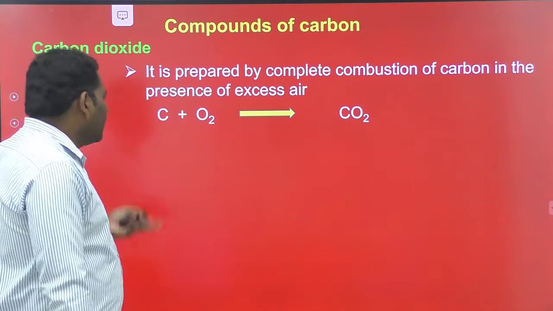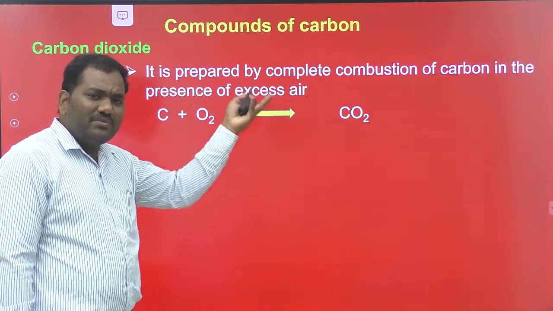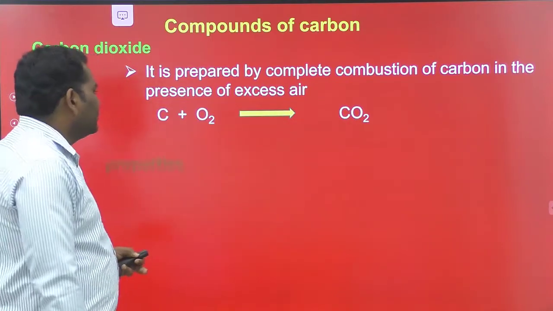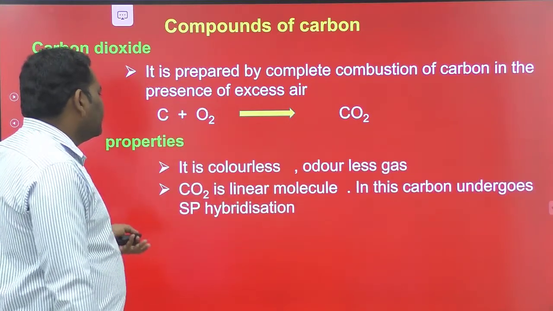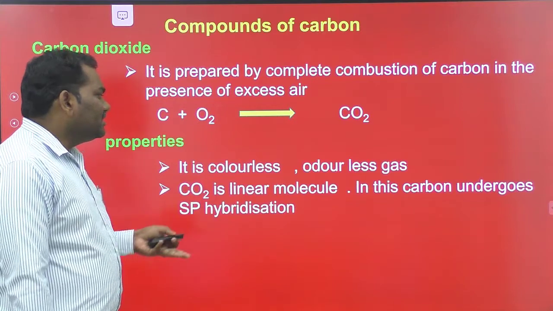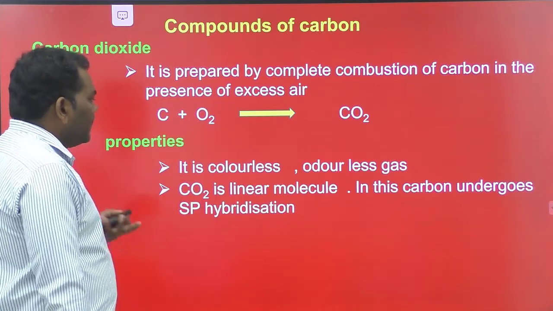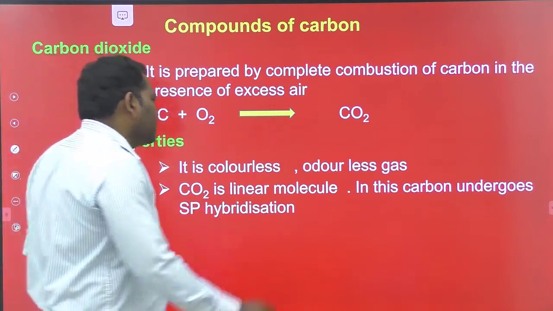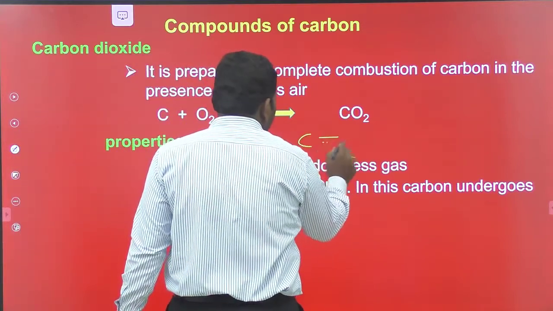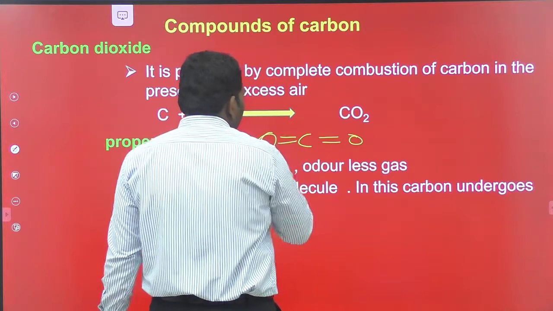If you take a hydrocarbon, it also forms CO2 plus water. Its properties: it is colorless, odorless, and CO2 is a linear molecule. Here also carbon undergoes sp hybridization, as in CO.